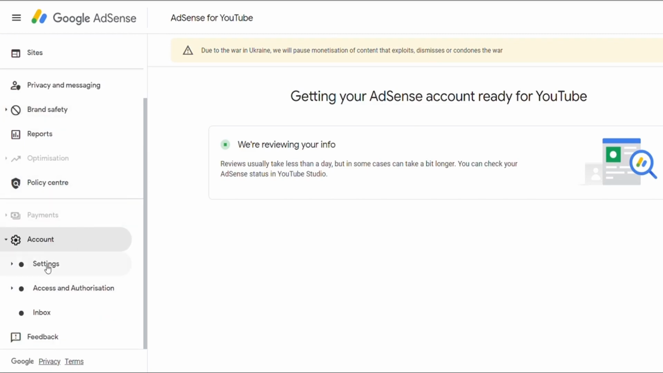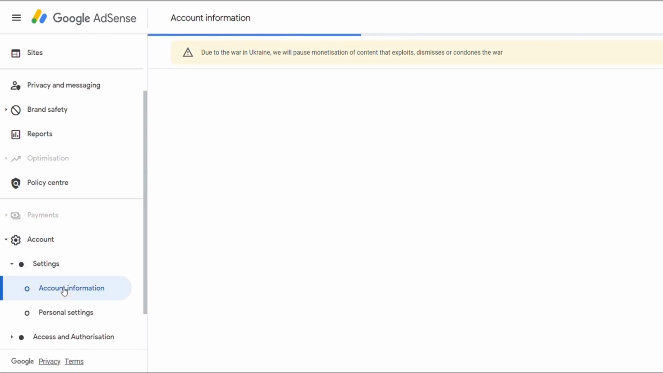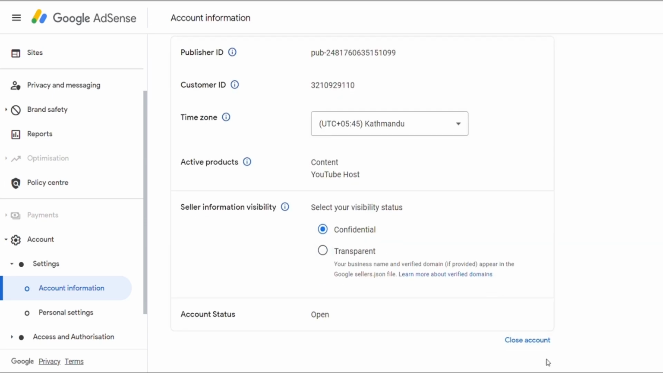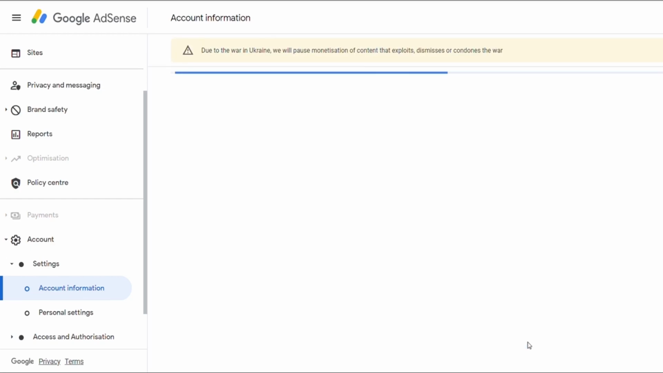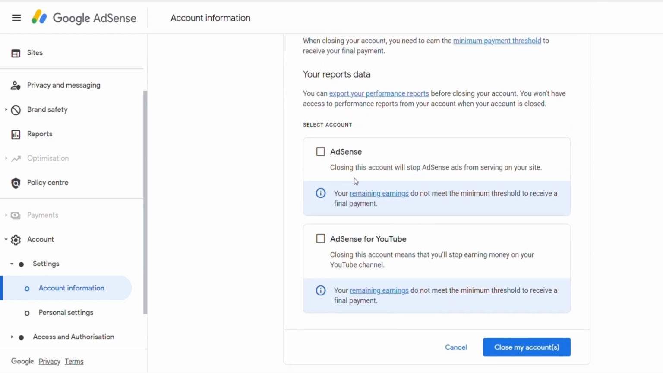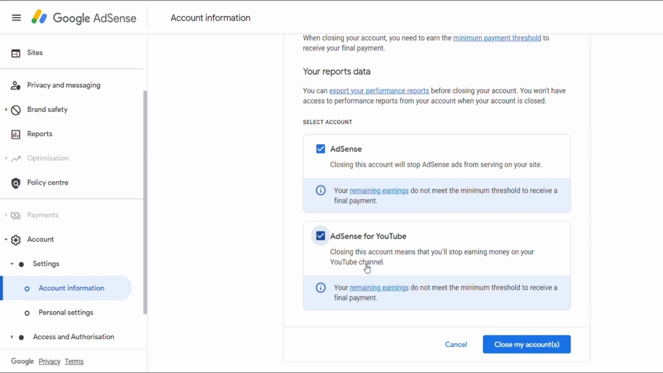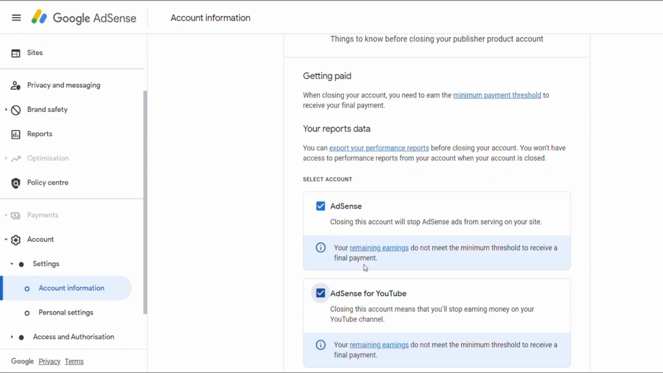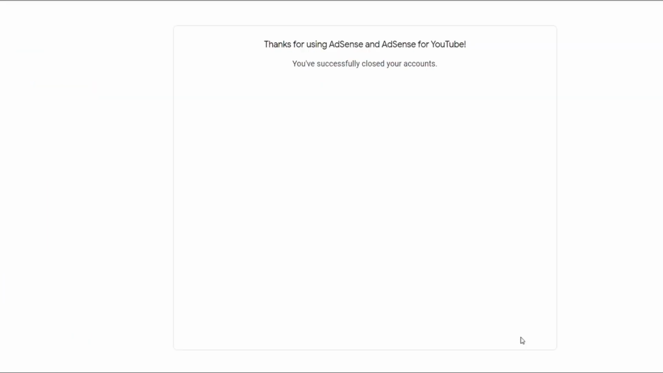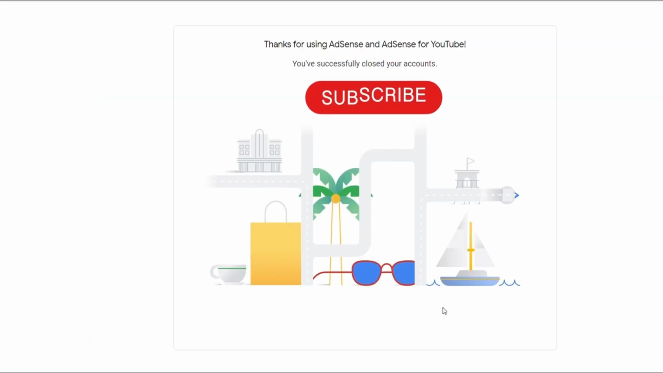Now go to the account options on the left, and go to settings and account information. After that, go to close account, which is at the bottom. After that, click on AdSense and AdSense for YouTube. Just tick those options and close your account. Here you can see it says you have successfully closed your account.